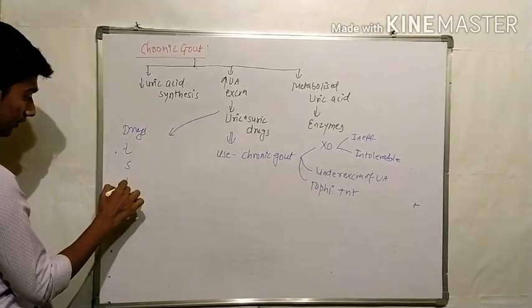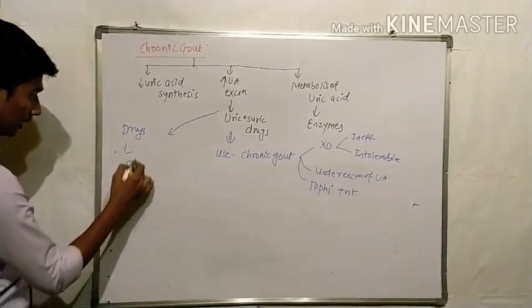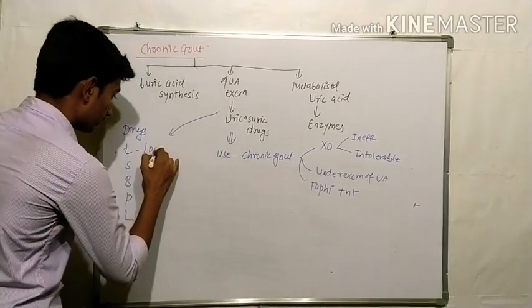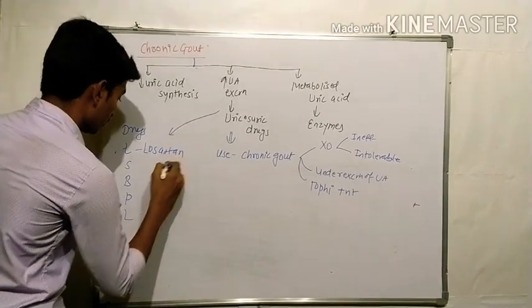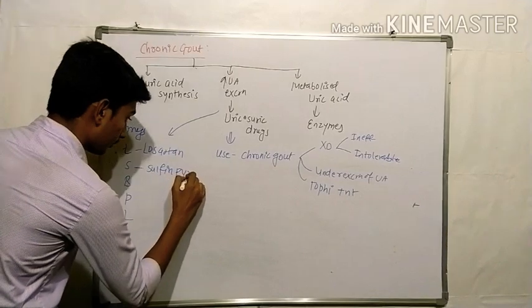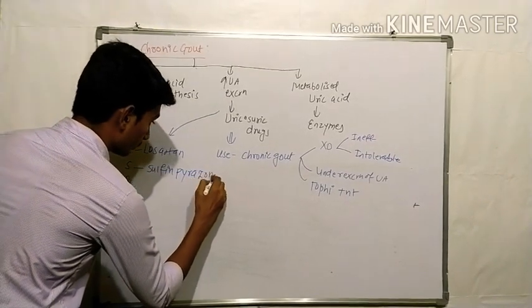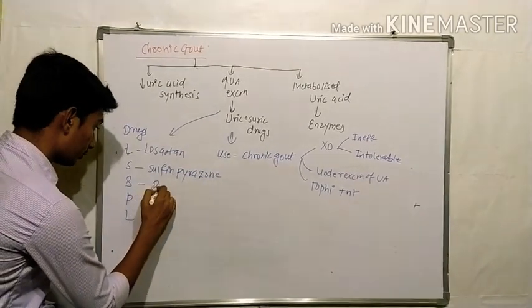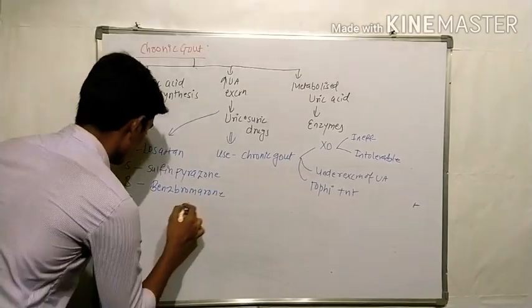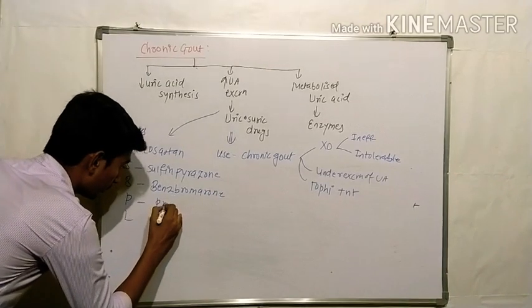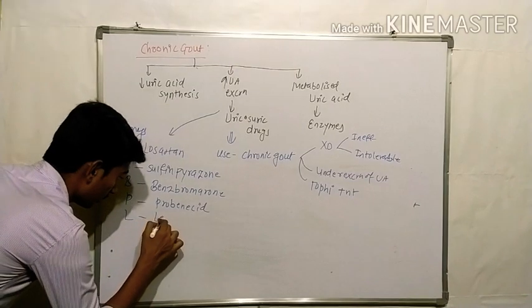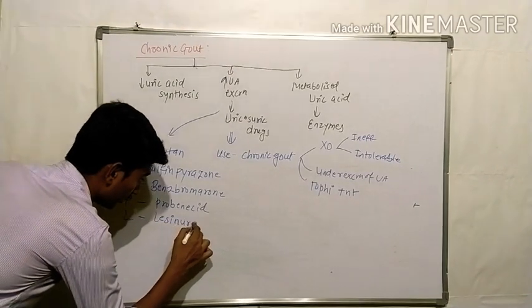LSBPL. L is what? Losartan. Then S, sulfinpyrazone. Okay, benzbromarone, probenecid, and lesinurad.